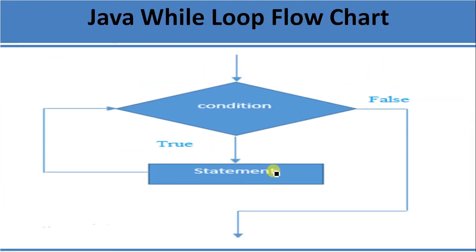This is the flow chart for the while loop. First it checks the condition. If the condition is true, execute the statements. Then again check the condition. If the condition is true, again execute the statements. Again check the condition. If the condition is true, execute the statements. If the condition is false, it comes out of the while loop.